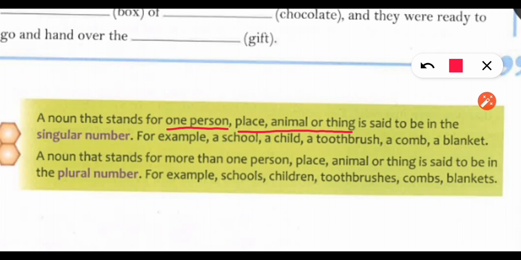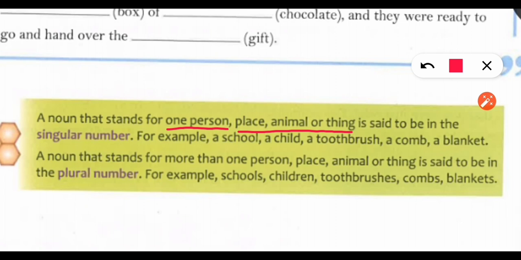For example, a school, a child, a toothbrush, a comb, a blanket. It means in singular number we are only talking about one thing or one animal or one person or one place. And in plural number, a noun that stands for more than one person, place, animal or thing.